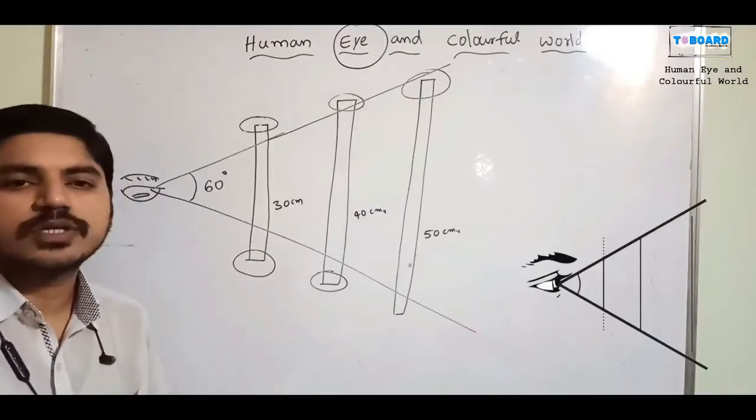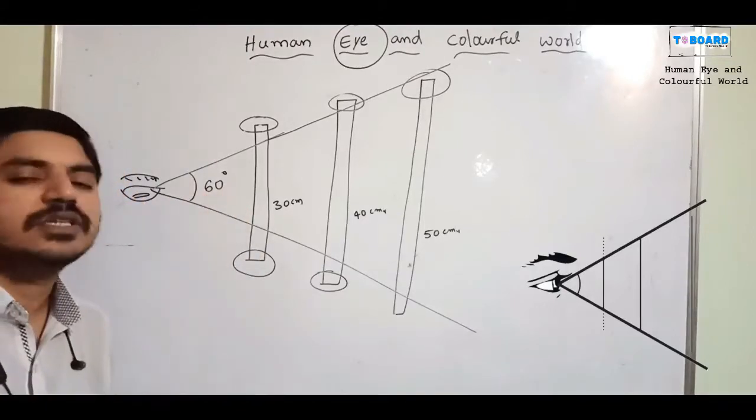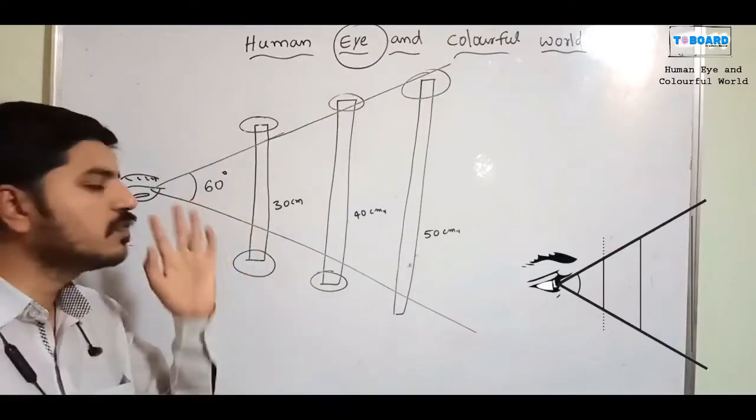According to age it may differ, a small difference will be there, but most probably it is below 60. That is the angle of vision, right?